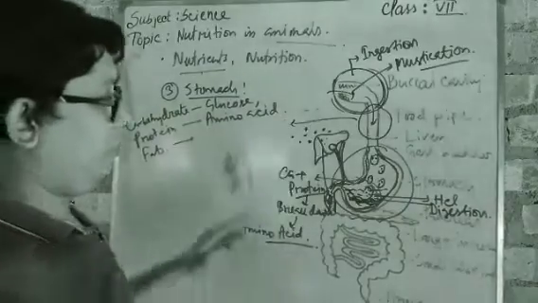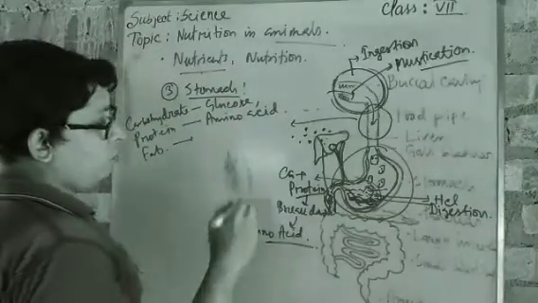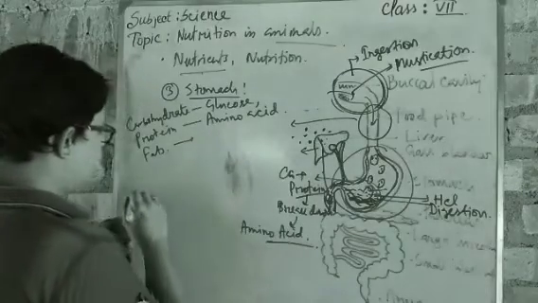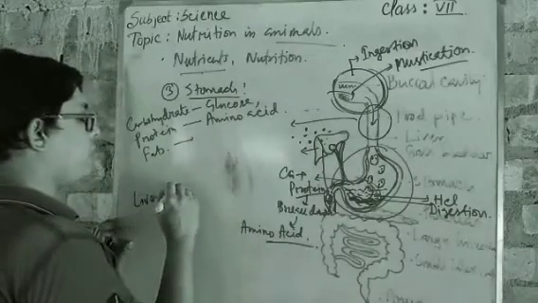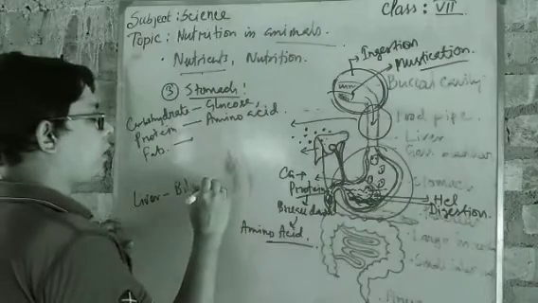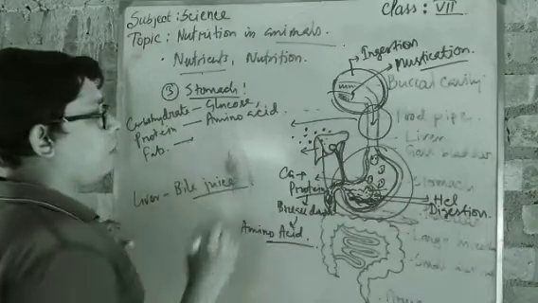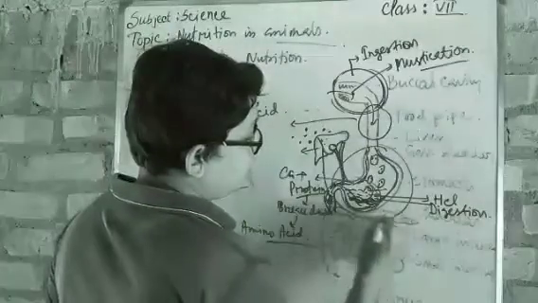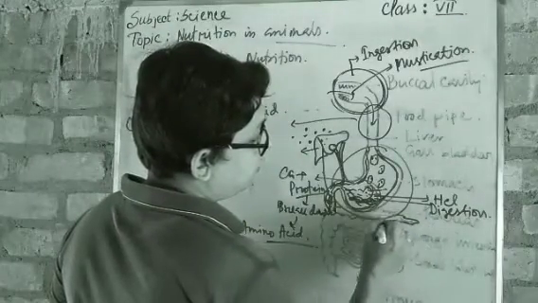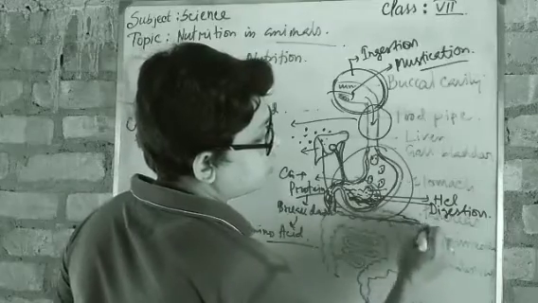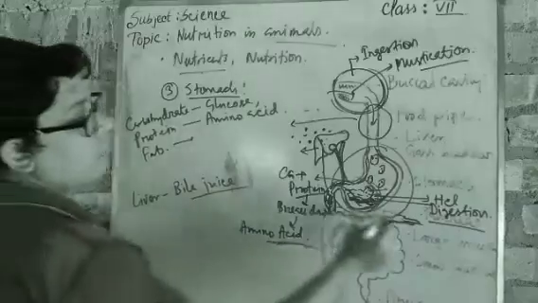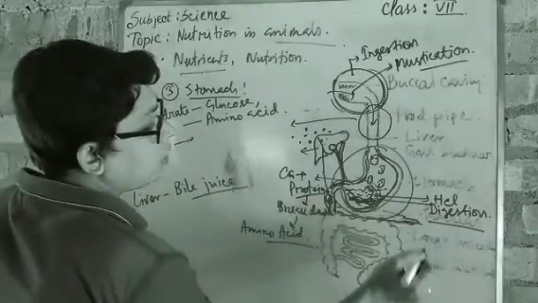So from the liver, which enzymes or which juice do we get? From the liver we get bile juice. Got it? From liver, bile juice. And there is also another organ. What is this portion? Pancreas. So from the pancreas also a kind of juice comes out.